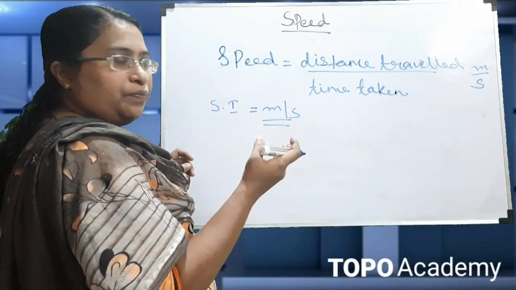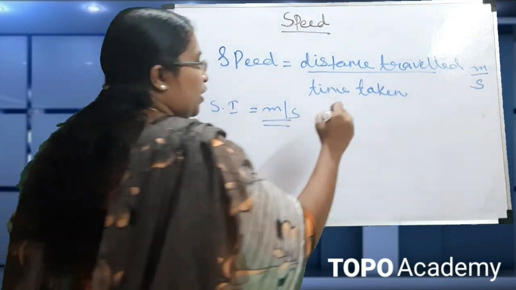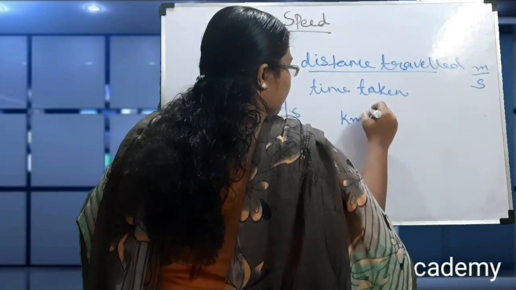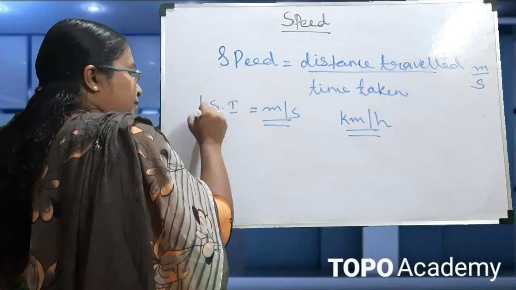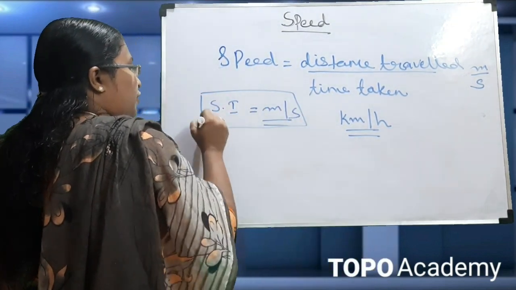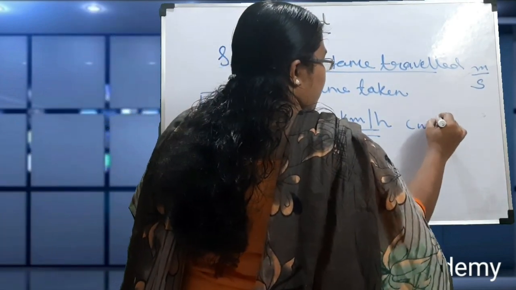Suppose for vehicles, we specify the speed in kilometer per hour. So the SI unit of speed is meter per second, but we are also specifying the speed in kilometer per hour or centimeter per second.